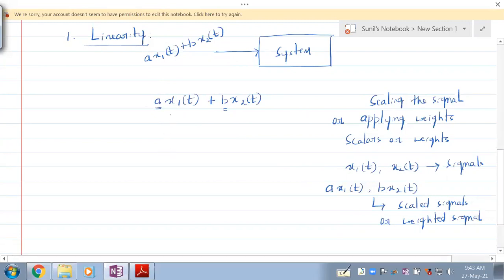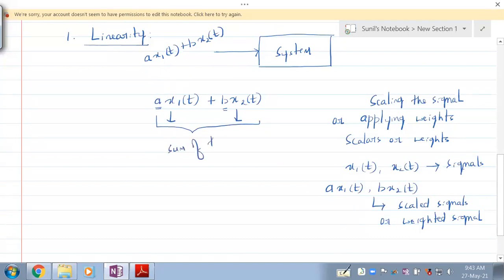This is the sum of the weighted signals, or sometimes they call it the weighted sum of the signals.